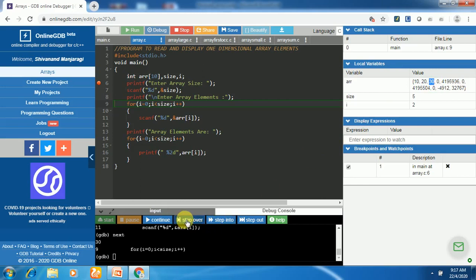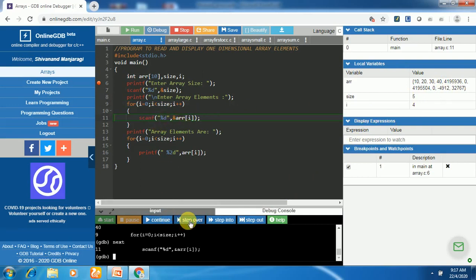Now let us continue. So still the condition is true, i is 3 here, 3 is less than 5, true, reading one more element. So this time I'll enter 40. See, the 40 is stored over here. So that is the fourth element whose index is 3. Now again the loop is going to be repeated. i is 4, 4 is less than 5, the condition is true. So we have entered into the loop here.